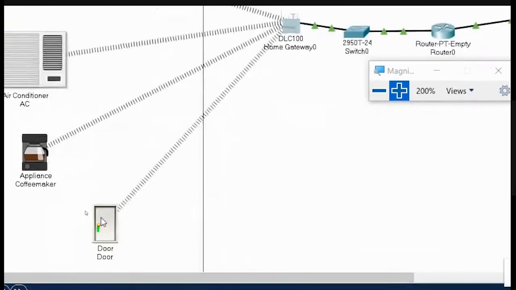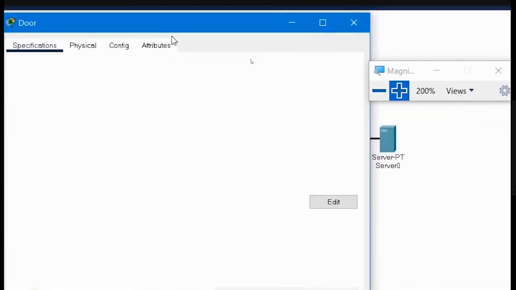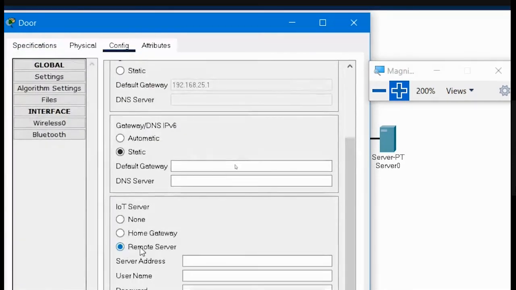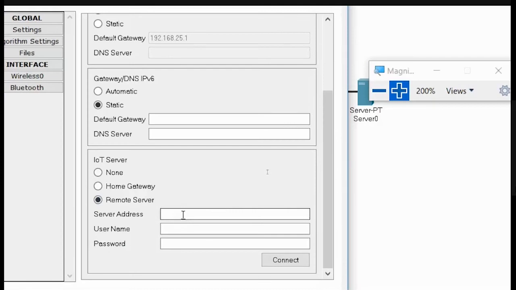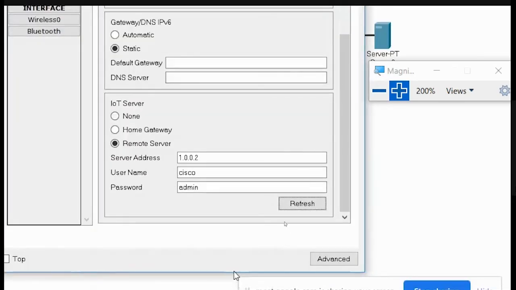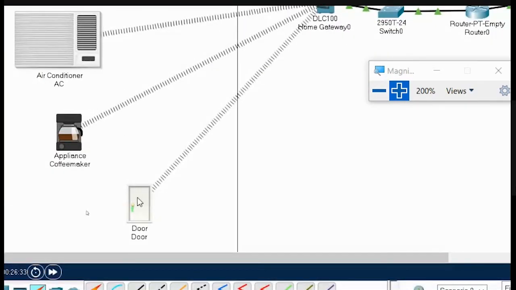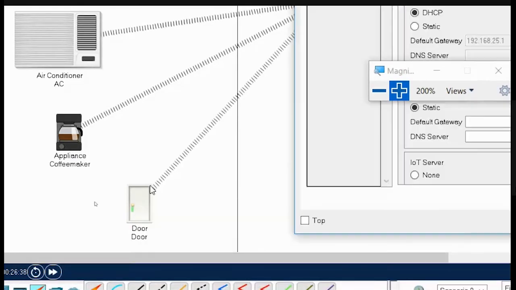One more, this door, is remaining. Let me connect that also. I will click on config, then remote server, and assign the IP address 1.0.0.2, with username Cisco and password admin. Here I will connect it also. This way you have to connect all these devices. So we just configured the door. You have to configure the door also.